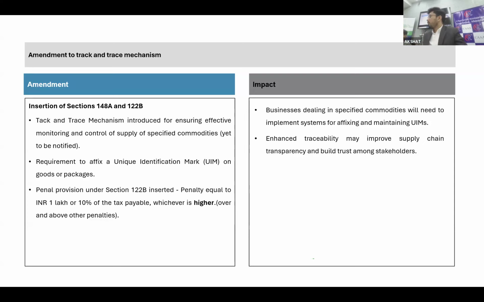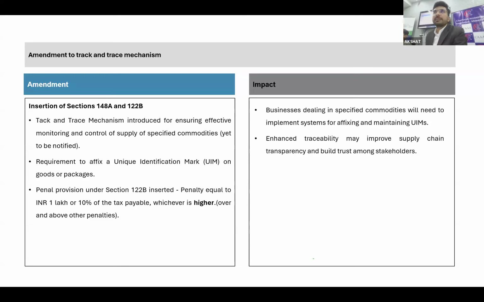Though they have not notified the modalities yet, they have determined that certain classes of persons or classes of goods have to follow this track and trace mechanism. They need to provide some unique identification marking on the particular goods. Whenever the goods are moving, they need to report or mention that unique identification marking. Based on that marking, the government will know the complete supply chain where the goods have been moved and at what stage the tax has been paid. So this is majorly applicable as of now.